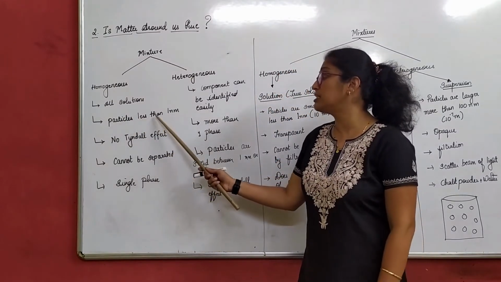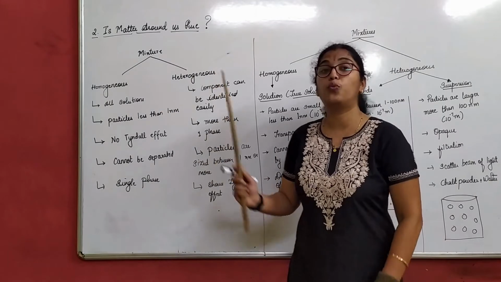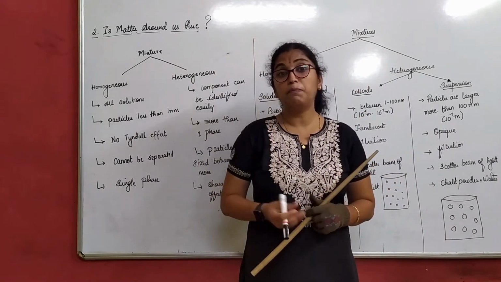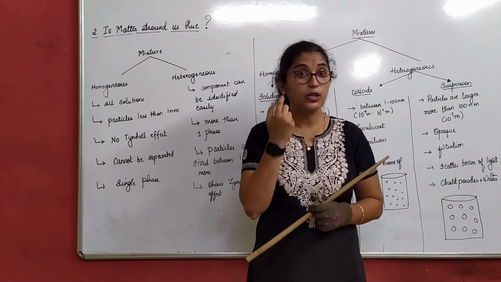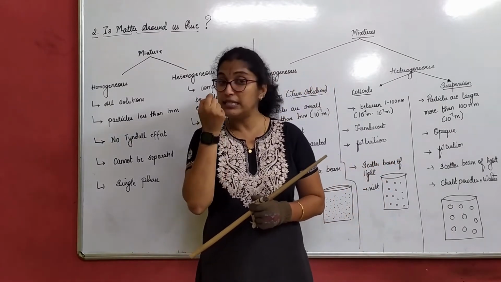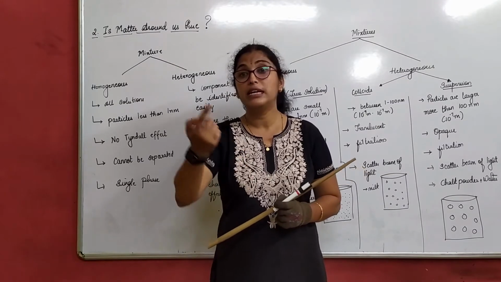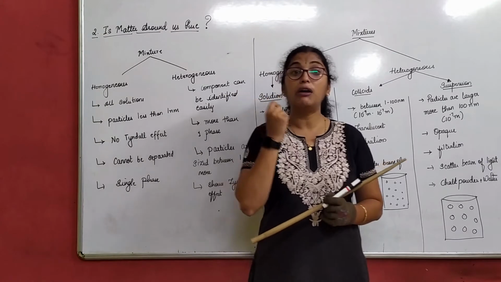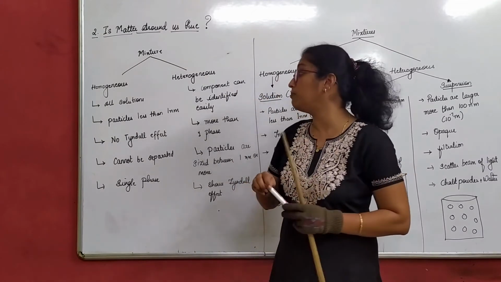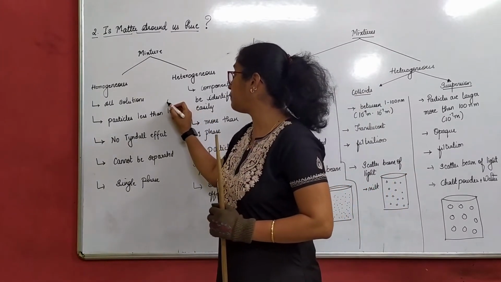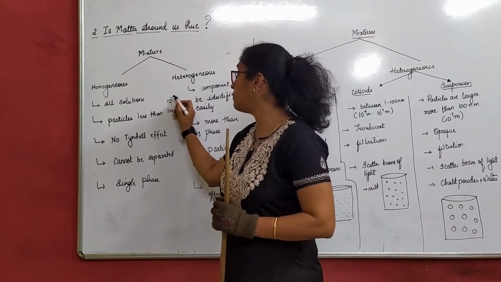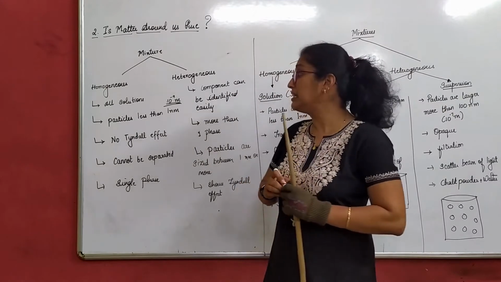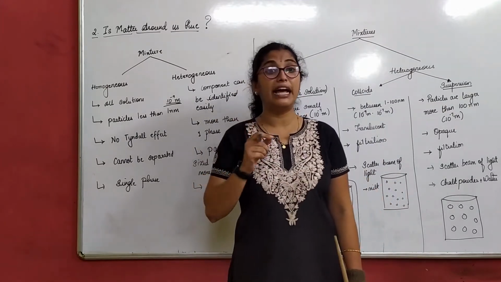Particles in the homogeneous mixture are less than 1 nanometer. Just imagine a particle being 1 meter. You know how much 1 meter is. 1 centimeter also you know how big it is. Now if you take a scale, you know how big a centimeter is. Just imagine how small 1 nanometer could be. 1 nanometer can be represented as 10 raised to minus 9 meter. So the particles are less than 1 nanometer.